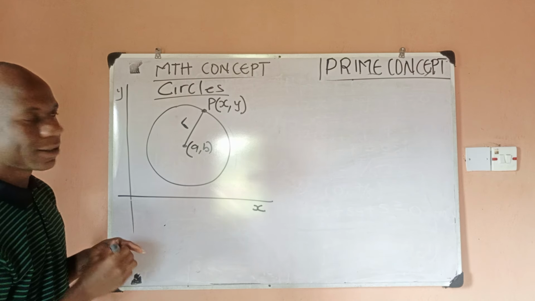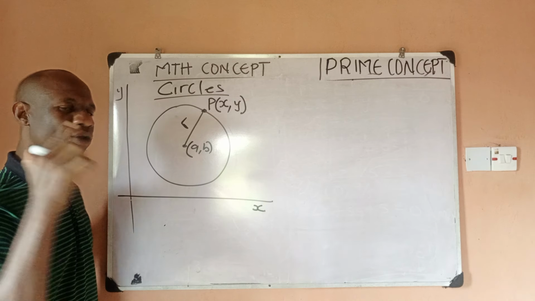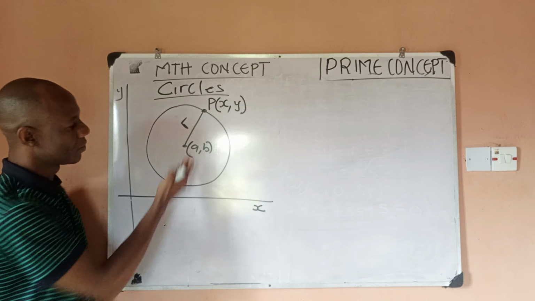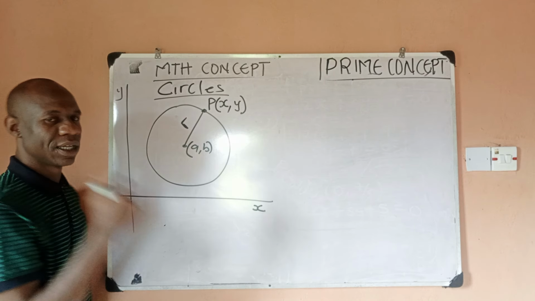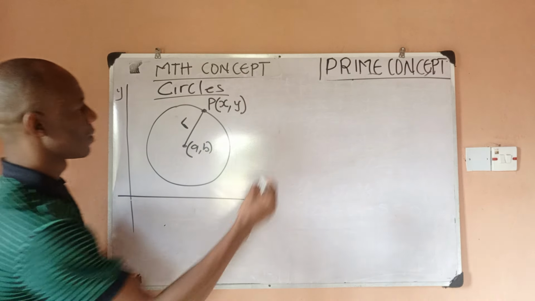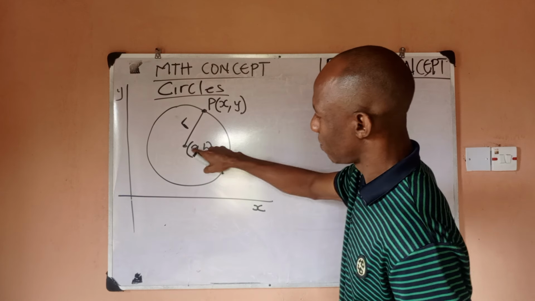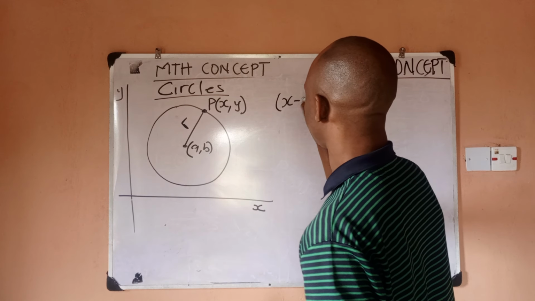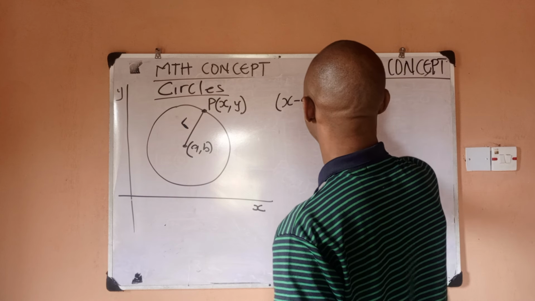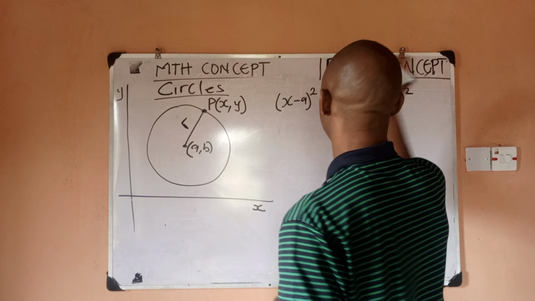Now, if I want to find the equation that governs this circle, I would recall something we did from straight lines. Of course, you know that this radius is a straight line, right? So I would use the length of this radius to generate the equation of a circle. So let's quickly do that. The distance is going to be x minus a, so I have x minus a all squared plus y minus b all squared. This is equal to r squared, right?